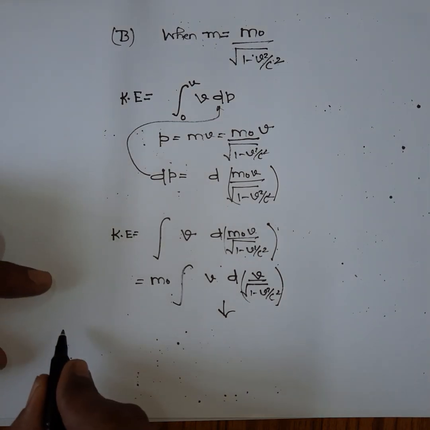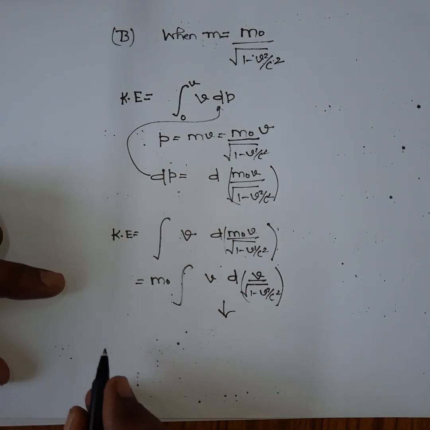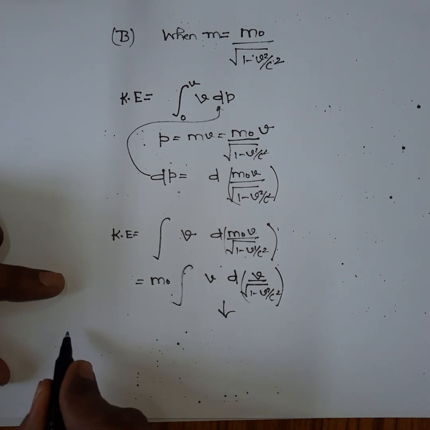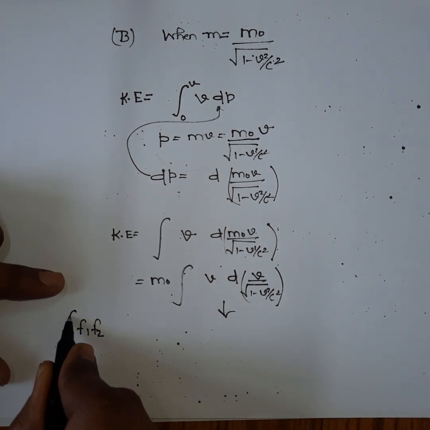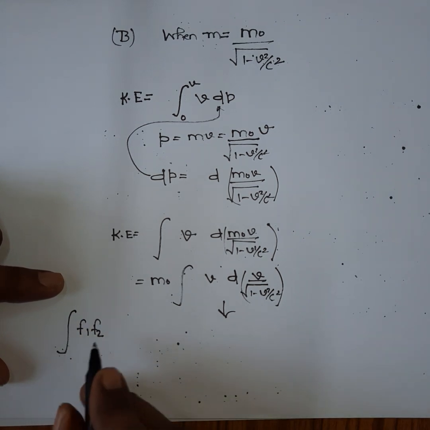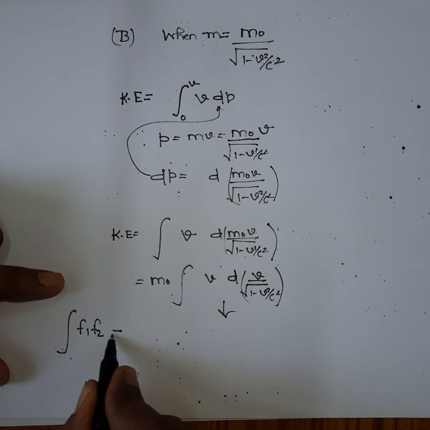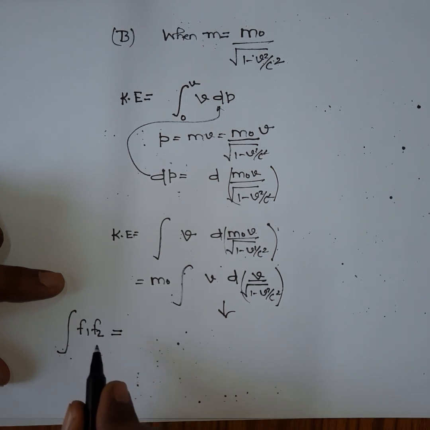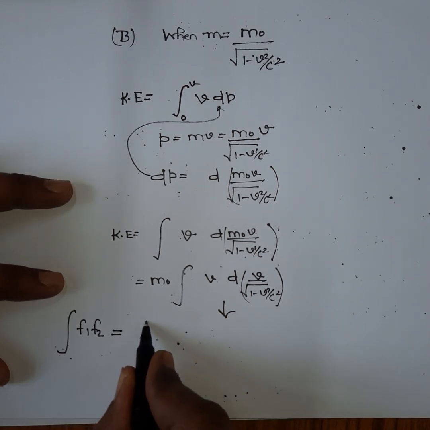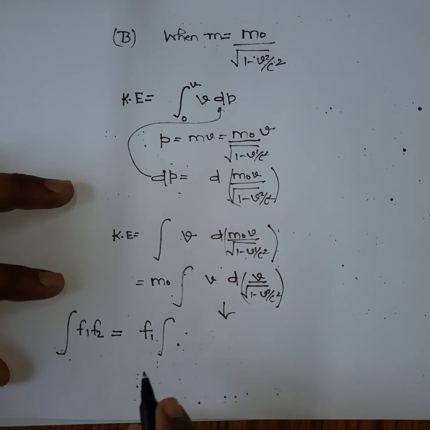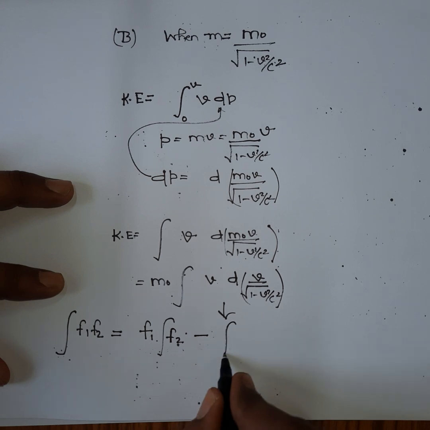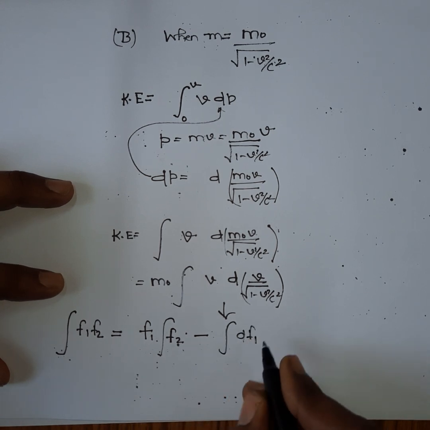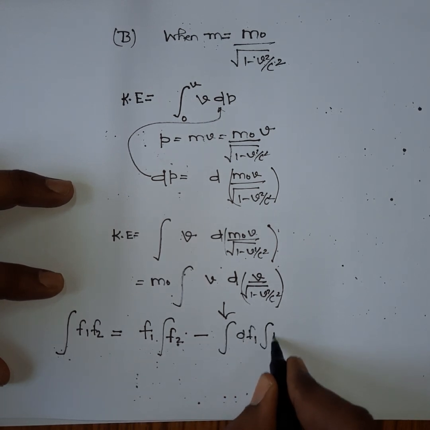In integral calculus, you have already read in intermediate that if there are two functions f1 and f2, and you want to integrate the multiplication of these two functions, then you can use the method of integration by parts. According to this, you can use the formula: f1 times the integral of f2, minus the integral of the differentiation of f1 times the integration of f2.